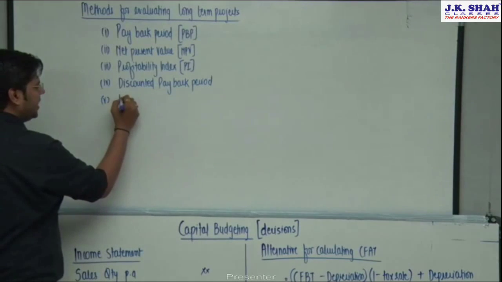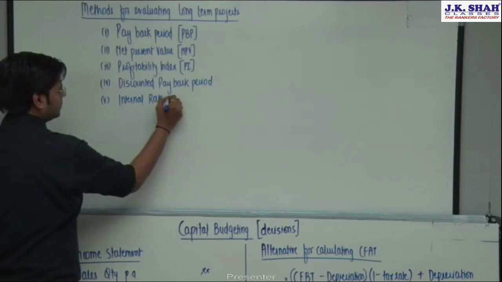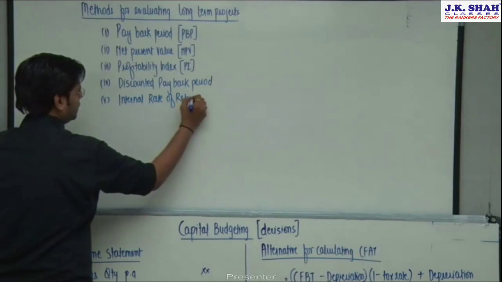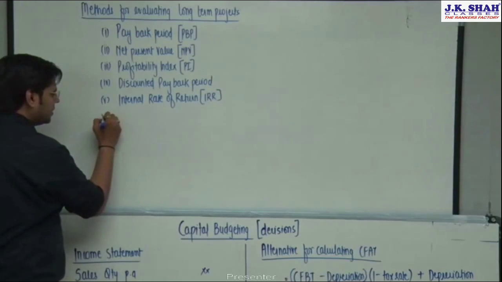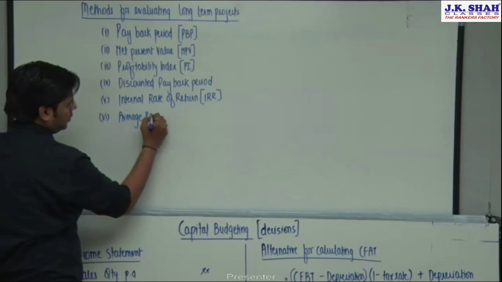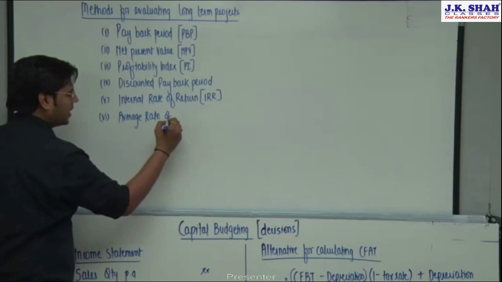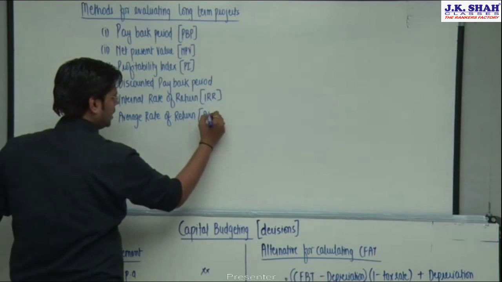The fifth is the internal rate of return, which is more popularly called IRR. The sixth which we will learn is the average rate of return, also called accounting rate of return, which is ARR.